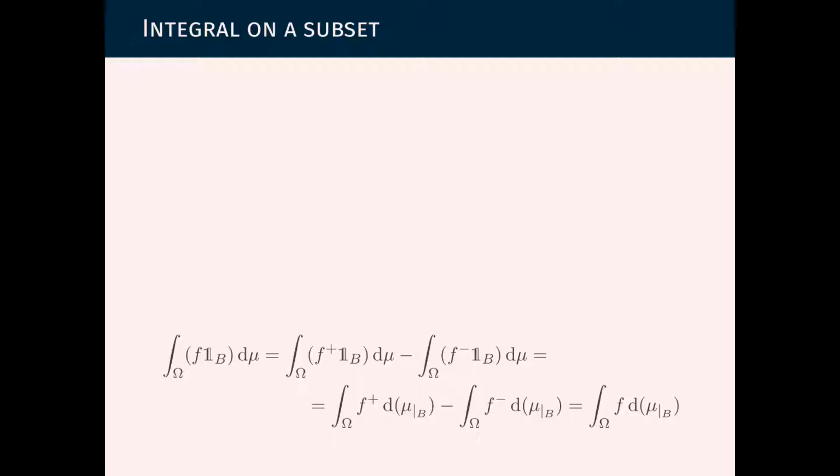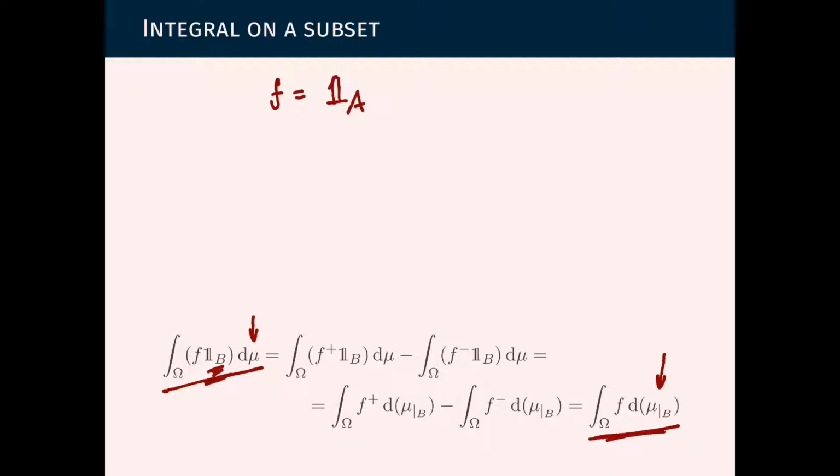We said that integrating a function times an indicator is the same as integrating that function, but instead of integrating it against the measure mu, integrate it against the measure mu restricted to that set B. And well, how can we prove this? We have already proved this in case f was the indicator function of a certain set A. And now we can do the following.